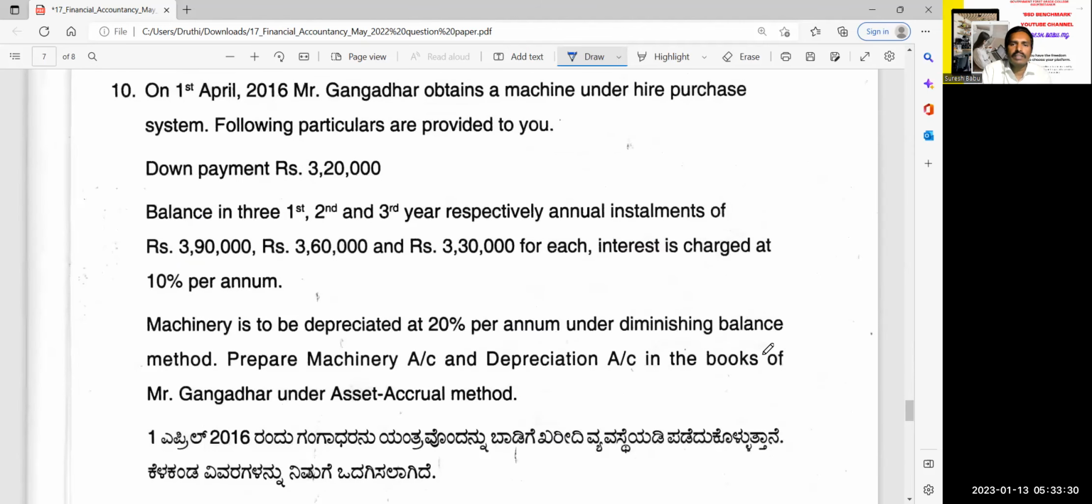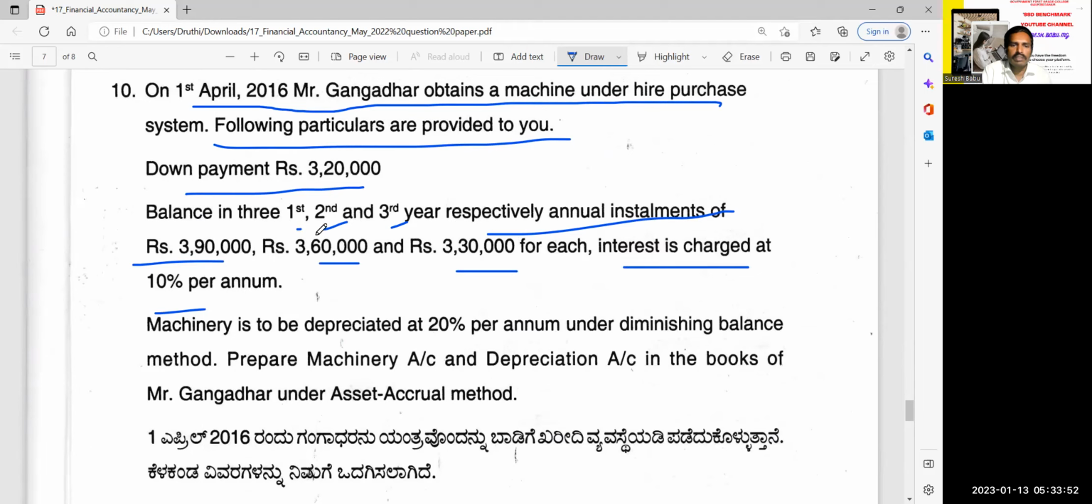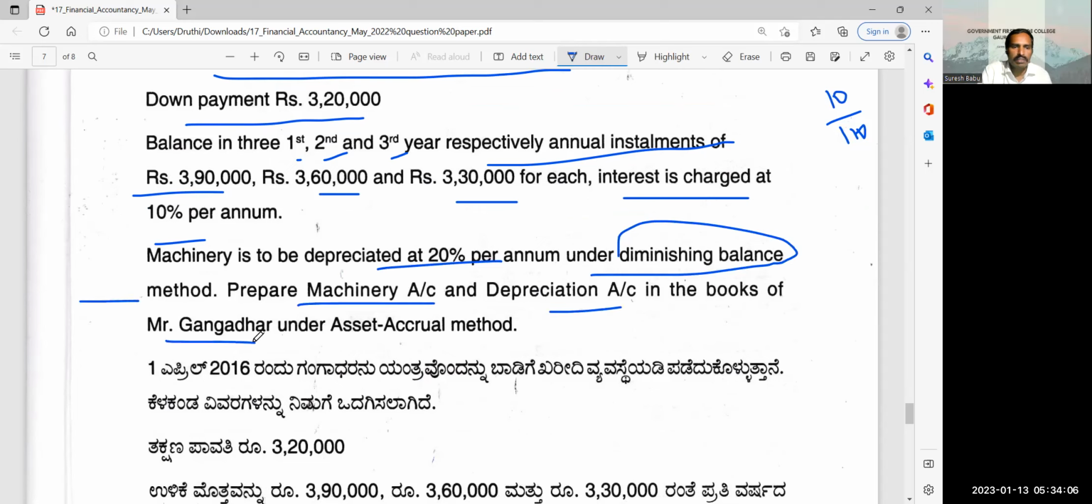Next, 10th question. On 1st April 2006, Mr. Gangadhar obtains a machine on hire purchase system. Particulars: down payment 3,20,000. Balance in 3 annual installments, first, second, third year respectively, of 3,90,000, 3,60,000, 3,30,000. Interest is charged at 10% per annum. This is 10 by 110. Correct interest. Machinery is to be depreciated 20% per annum under diminishing balance method. Prepare machinery account and depreciation account in the books of Mr. Gangadhar under asset accrual method.